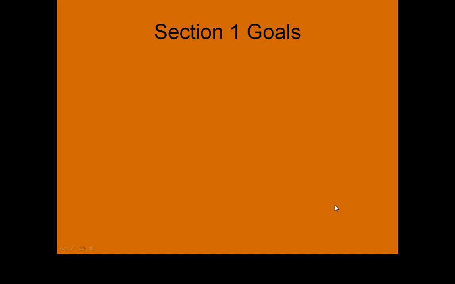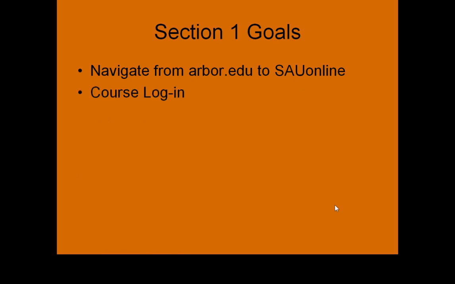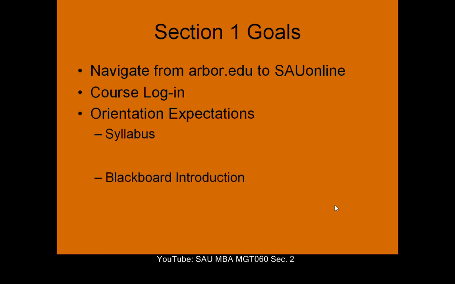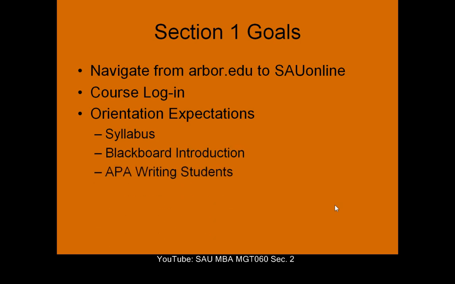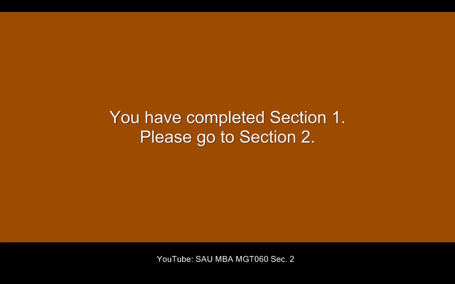That brings us to a close of our Section 1, and a review of our goals suggests we have in fact navigated from arbor.edu to SAU Online. We've learned how to do a course login. We've understood and reviewed our orientation expectations to include a look at the syllabus, Blackboard Introduction, APA Writing Guide for students, and Principles for Business. So please review those and get prepared to move on to Section 2.